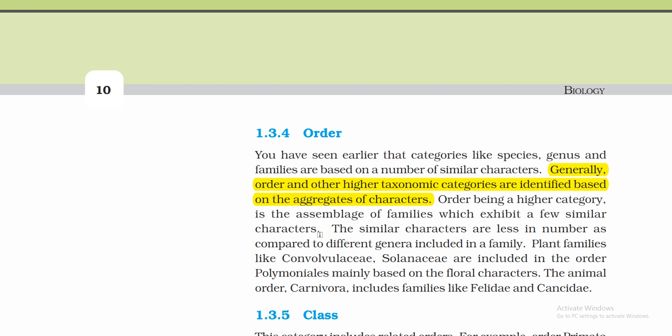Order, being a higher category, is the assemblage of families which exhibit a few similar characters. A few similar characters. The similar characters are less in number as compared to different genera included in a family.